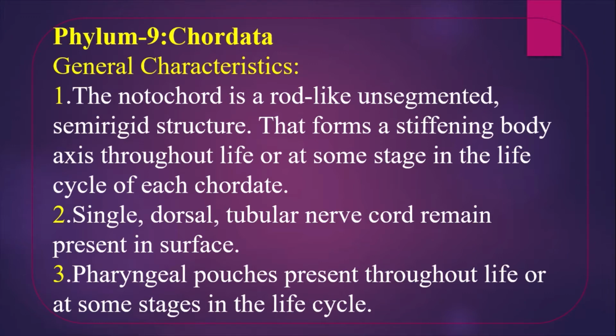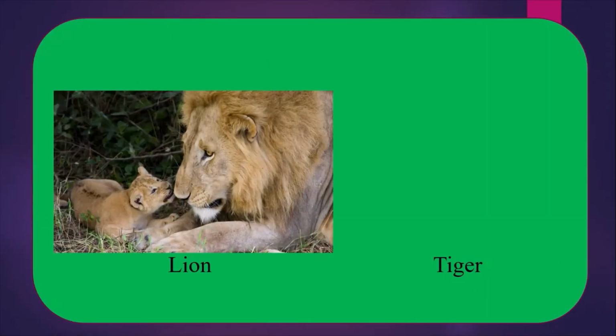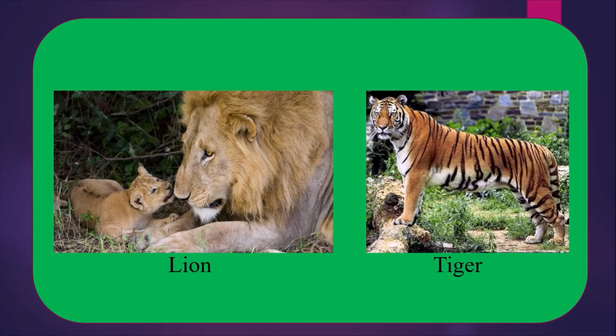Pharyngeal pouches mean gill slits present through life or in some stages of the life cycle for their respiration. Example, man, toad, carp, etc. There is a picture of lion and another picture is tiger.